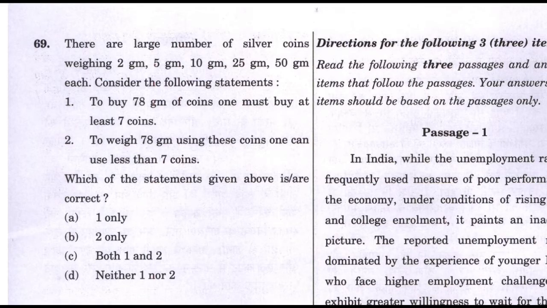Next question, there are these options available to you: 2 gram coin, 5 gram coin, 10 gram coin, 25 gram and 50 gram coin. Now, first thing, to buy: you're going to the market and you say, I need 78 grams of coin. How can you buy 78 grams of coin? Try on your own if you want.